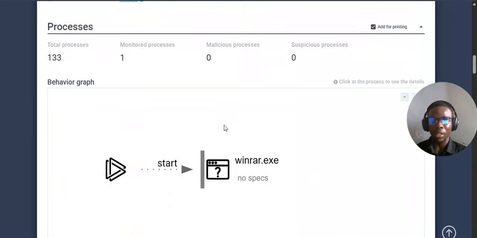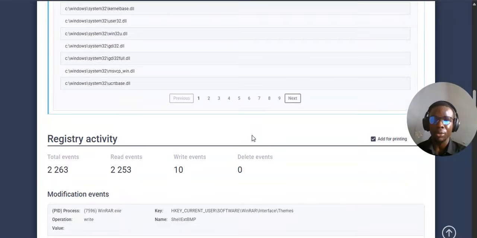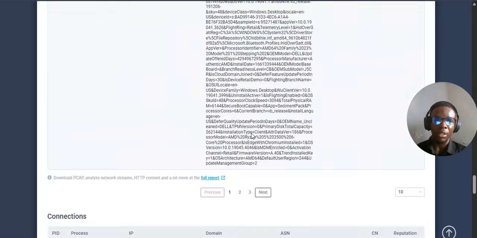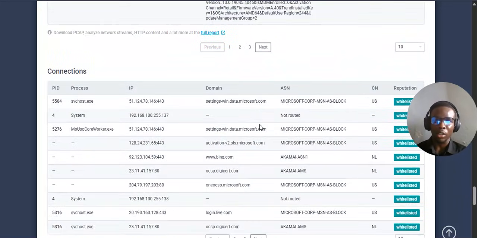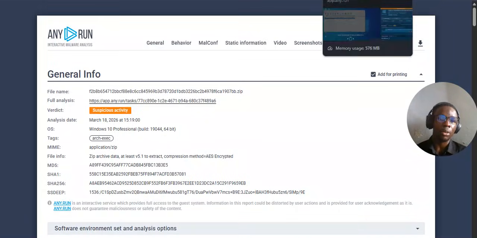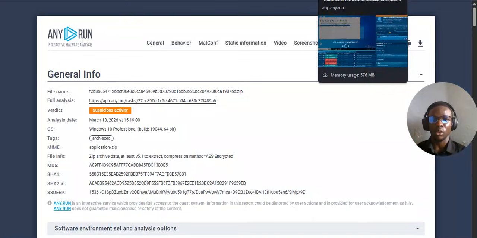And why do you think we're seeing all this? That's because it's still inside a zipped folder and we haven't unzipped it yet. And I've been unable to actually unzip it in the application itself. So I guess if you upgrade their platform, you'll be able to have full access to this.